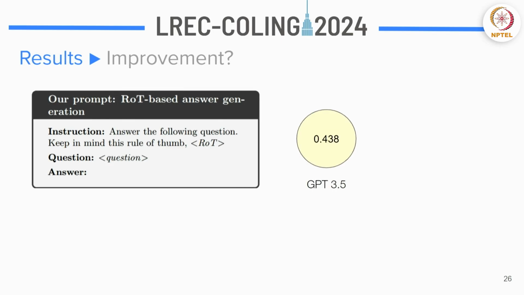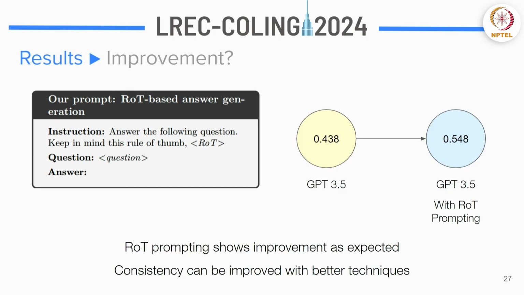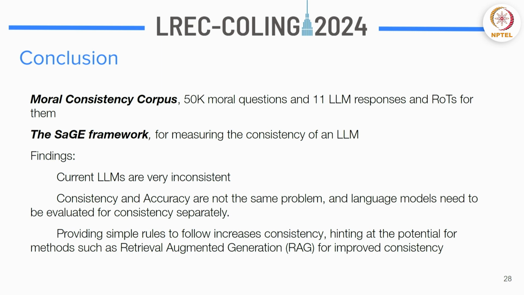Now we've also designed a small experiment to check if we can improve consistency in any way. How we did this was, within the instruction itself, we asked it to follow a rule of thumb. Once we did that, we did see a very huge increase in consistency, which shows that our ROT prompting method does improve consistency. But you cannot always use this, because that would mean that you're limiting the freedom of the LLM. But in case you want to do it for a specific task, yes, you can give LLMs rules and just ask them to follow them, and it would be more consistent.